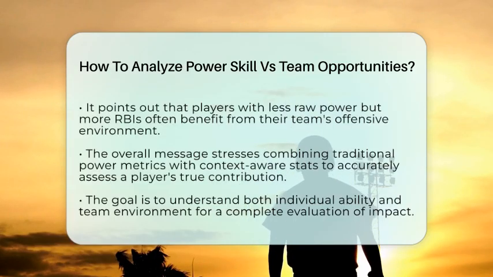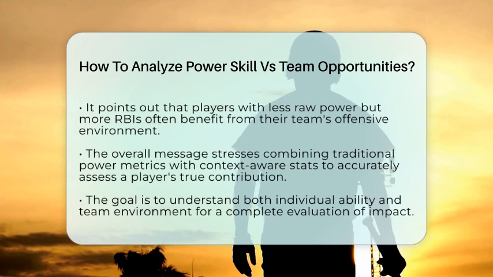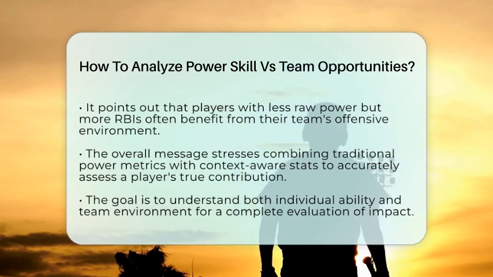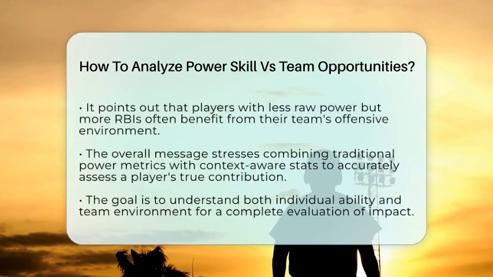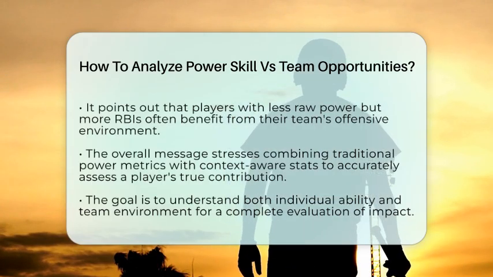Conversely, a player with less raw power but more opportunities to drive in runs might produce impressive totals because of their team's offensive environment. So, to analyze power, skill versus team opportunities, combine traditional power metrics with context-aware stats. This way, you can see if a player's power is truly translating into run production, or if they're just benefiting from their team's offensive setup. It's about understanding both individual ability and the environment they play in, giving a complete picture of their impact.